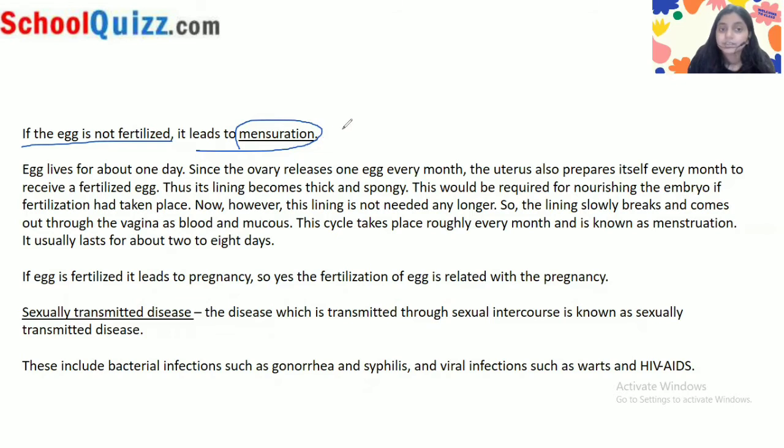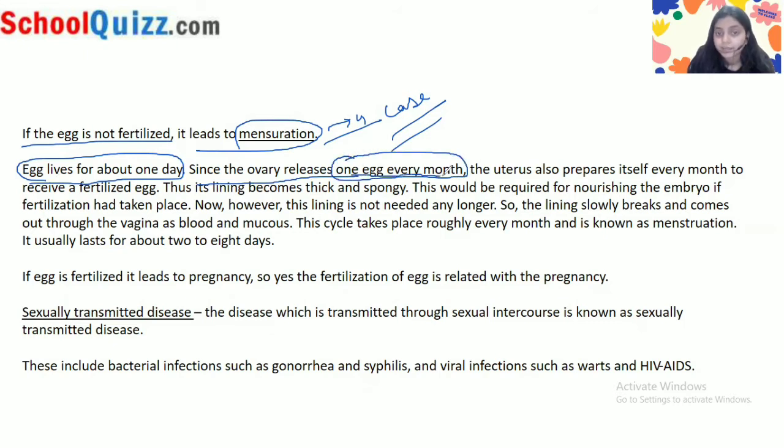Because it is a 4 marks question and it is case based, you have to describe the case behind this. The egg lives for about 1 day. You know that every month in a female body an egg is released. Since the ovary releases 1 egg every month, the uterus also prepares itself every month to receive a fertilized egg.